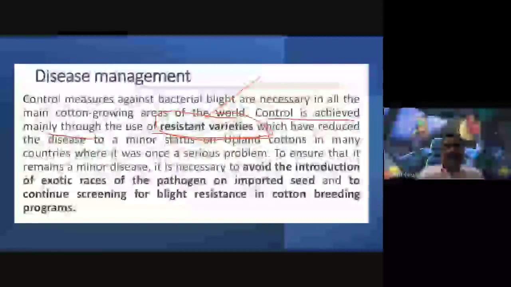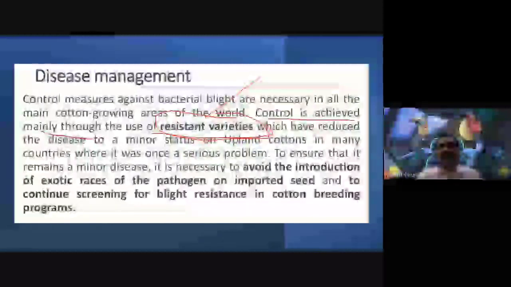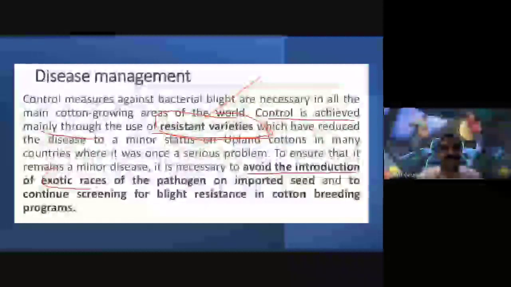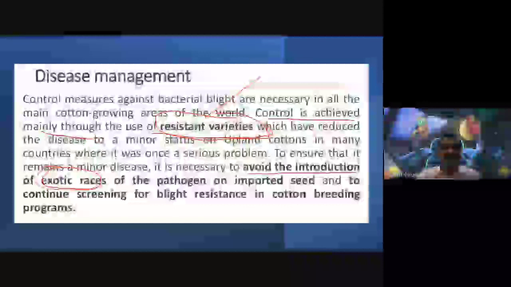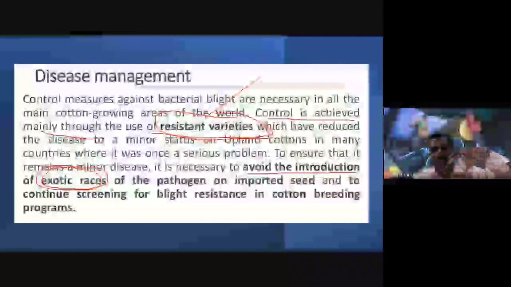These have reduced the disease to minor status on upland cottons in many countries, where it was once a serious problem. To ensure that it remains a minor disease, it is necessary to avoid introduction of exotic races, my dear friends. The cotton seeds or varieties we use must be only from our own geographic regions.